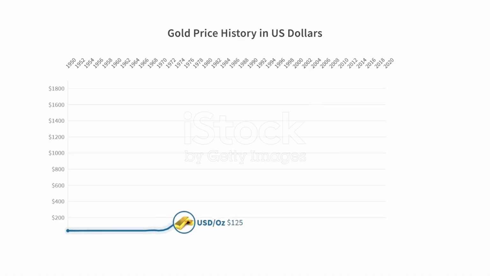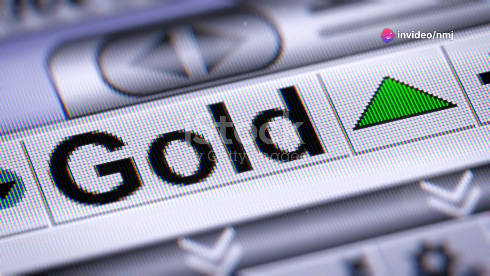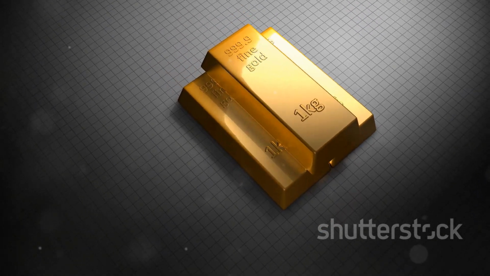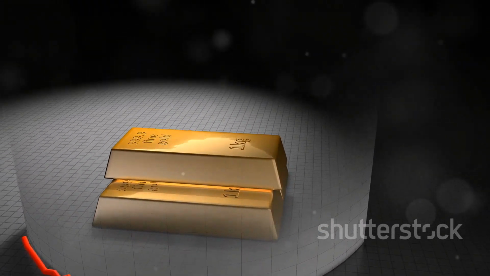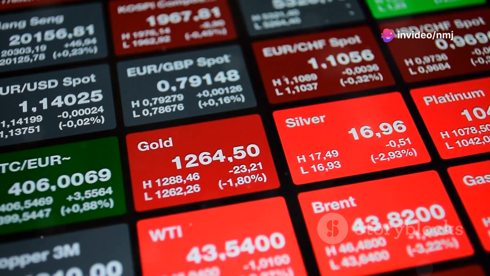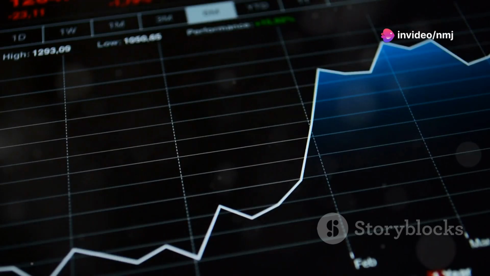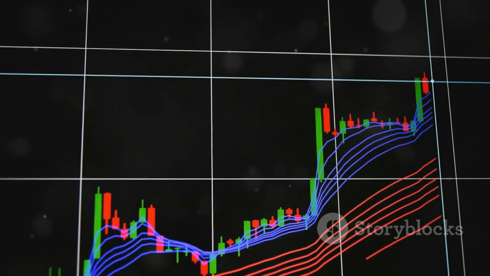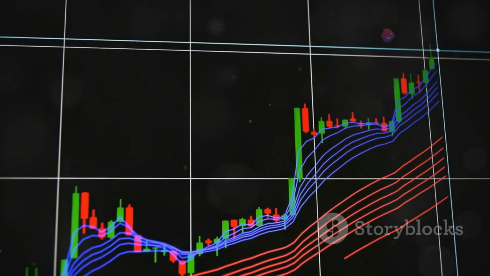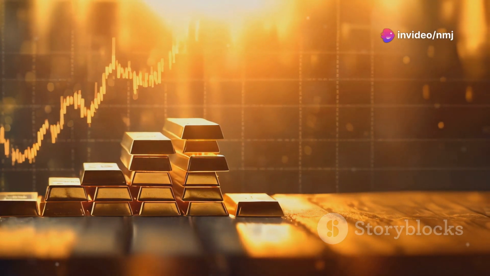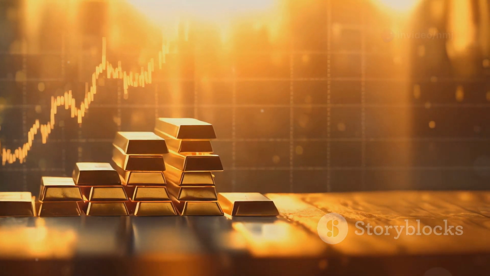As of today, gold is trading at $2,739.24 per ounce. Let's start with the daily chart. Here's what we're seeing. XAU USD recently lost some of its weekly gains, showing signs of a potential correction. Technical indicators have turned down from overbought levels, but the pair remains above all major moving averages, so the overall trend remains bullish. The 20-day simple moving average, which is holding around $2,696, serves as a critical support level. As long as gold prices remain above this level, bulls might still have the upper hand in the market.